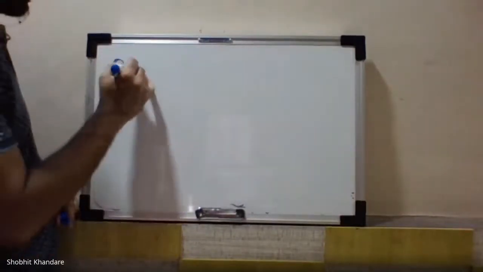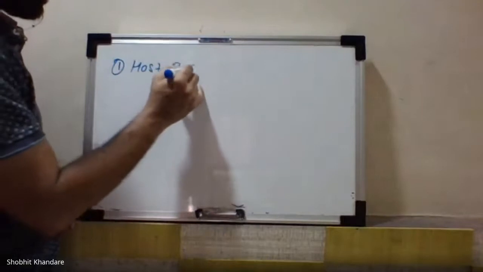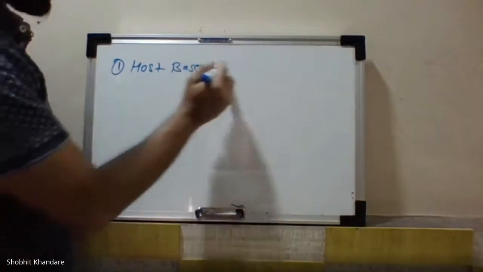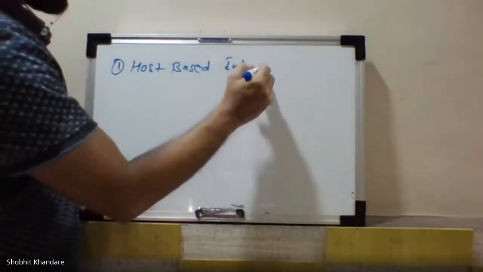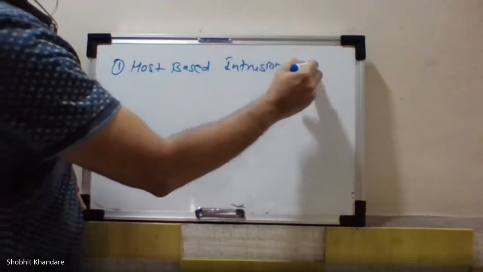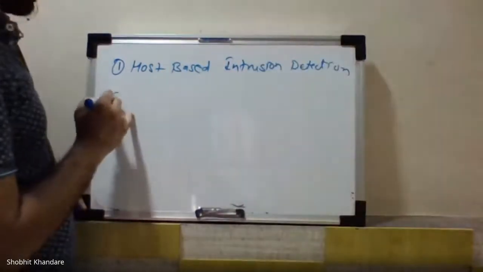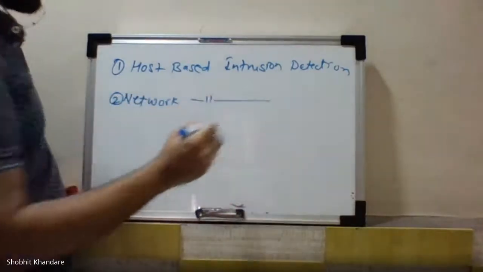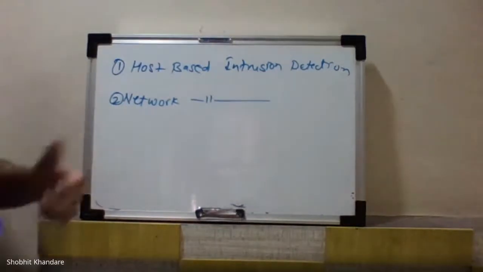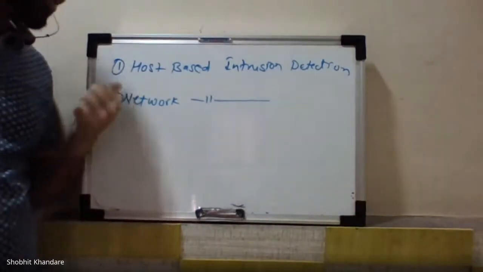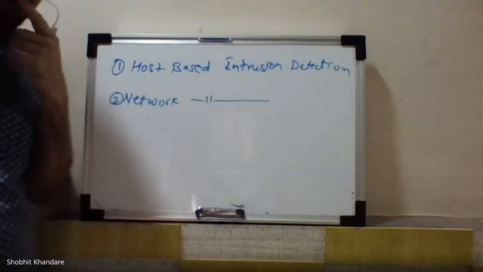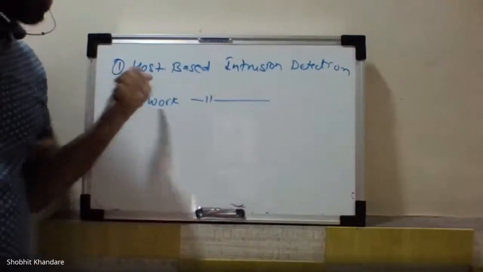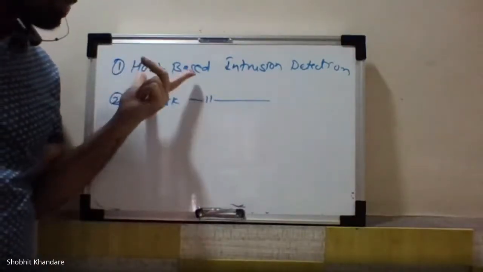Write down the first one: host-based intrusion detection, and the second one is network-based intrusion detection. Now your IDS can be host-based or it can be network-based. Write down the first one, host-based intrusion detection.